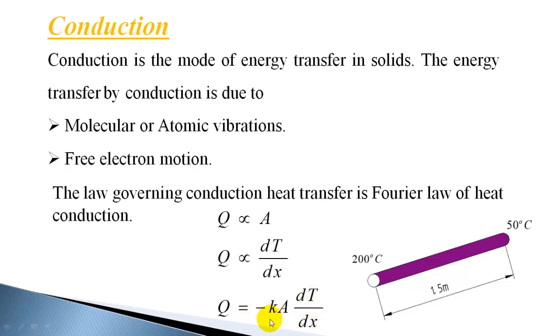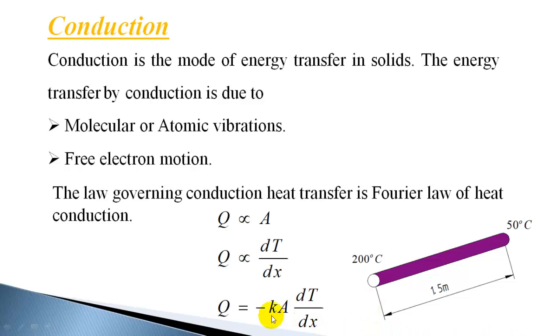So K is a proportionality constant and it is known as thermal conductivity of the material. And the minus sign is introduced because, as we have already seen, heat will be flowing in this direction and the temperature gradient is negative. Usually in the direction of heat flow, temperature gradient will be negative. To make that positive, we have introduced a negative sign. So Q is equal to minus KA dT by dx, this is Fourier's law of heat conduction.